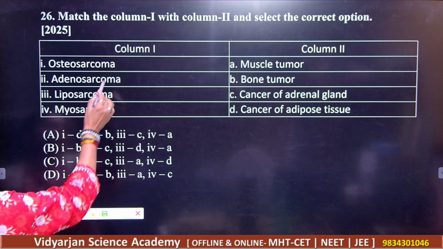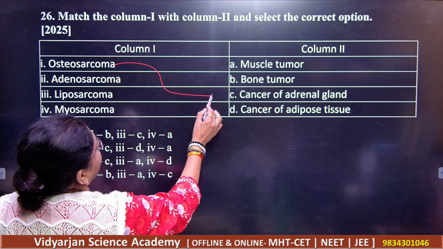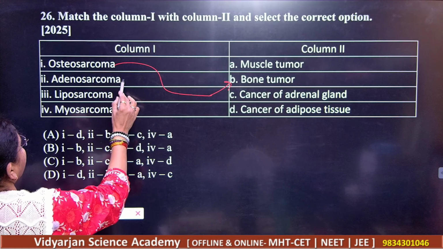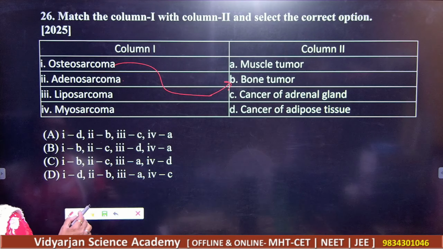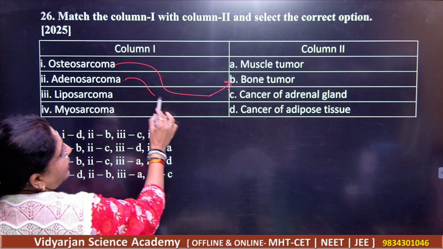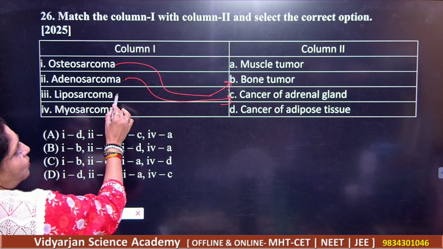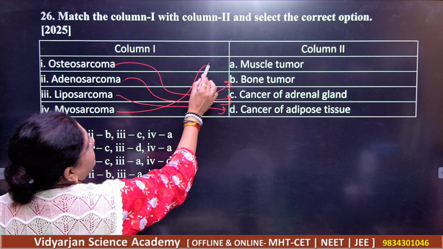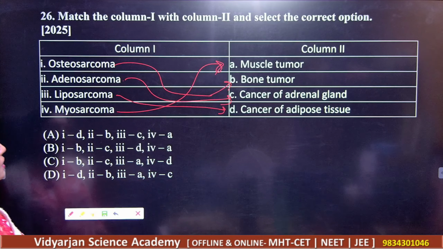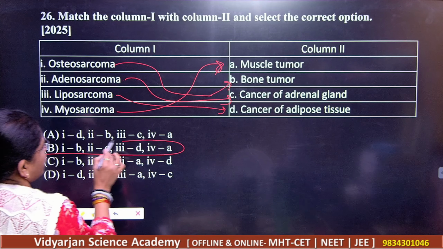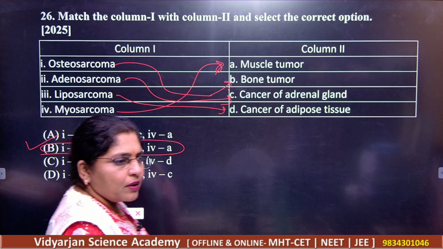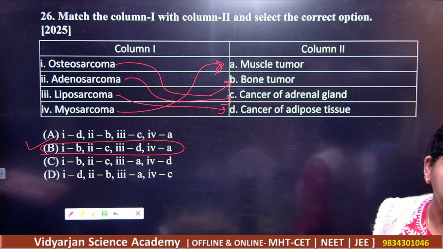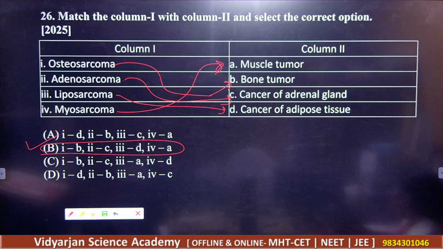Number 1, osteocarcinoma is a cancer of bone. Okay, adenocarcinoma, it's a cancer of what here? This will be the cancer of the adrenal gland. Liposarcoma, cancer of adipose tissue, and this will be the cancer of muscle. Okay, so what should be your correct answer? Your correct answer is B. Please note down the change here, match the followings, right? Note down the things.